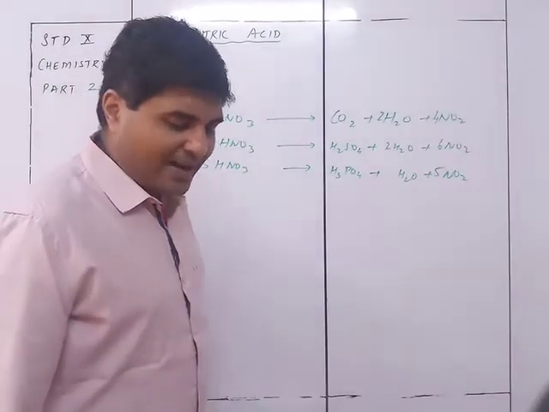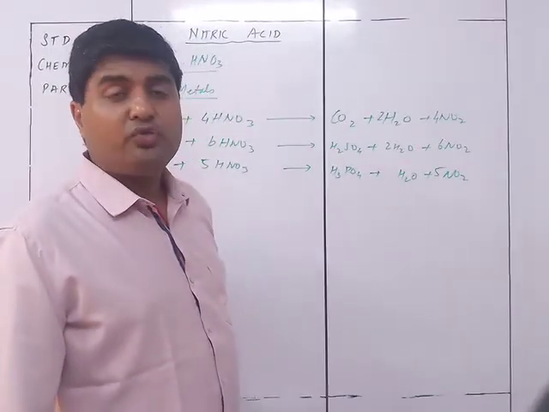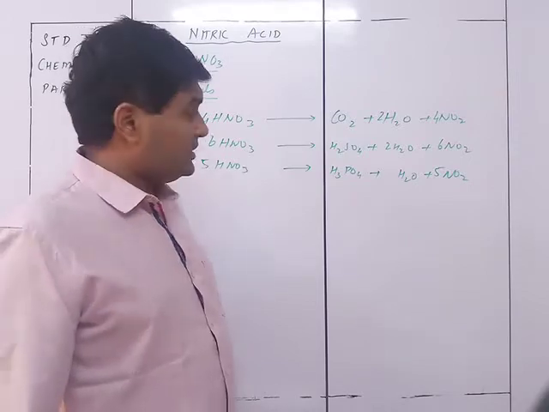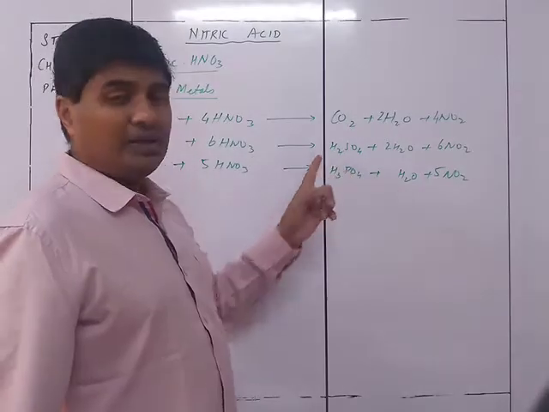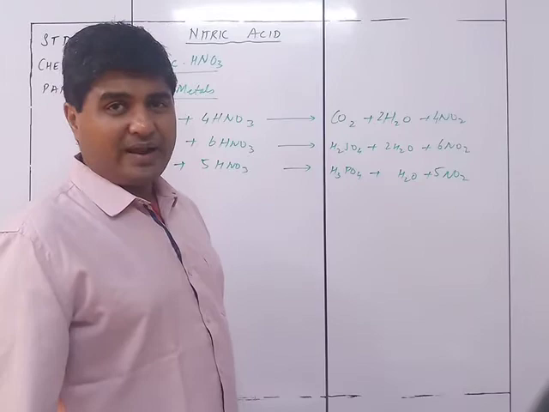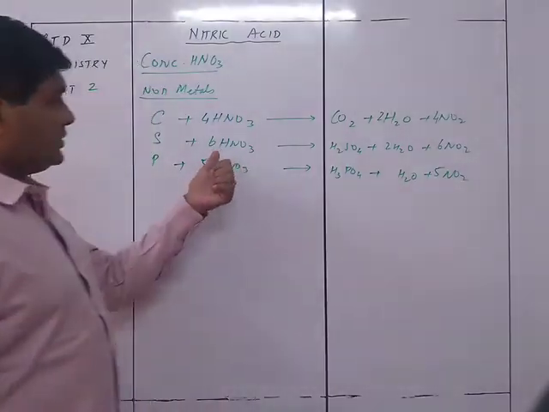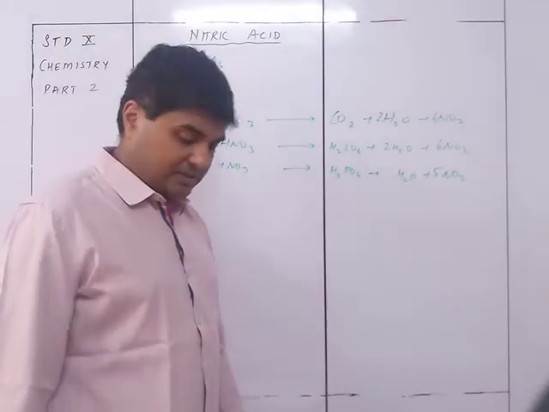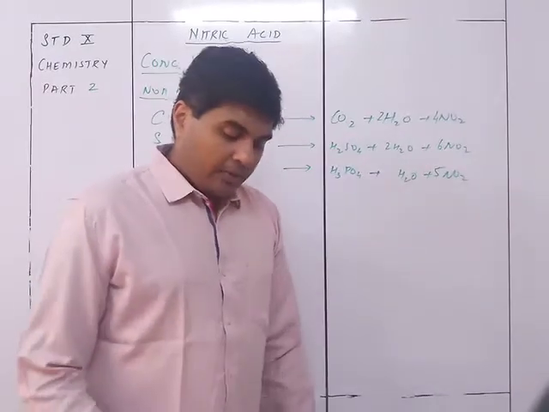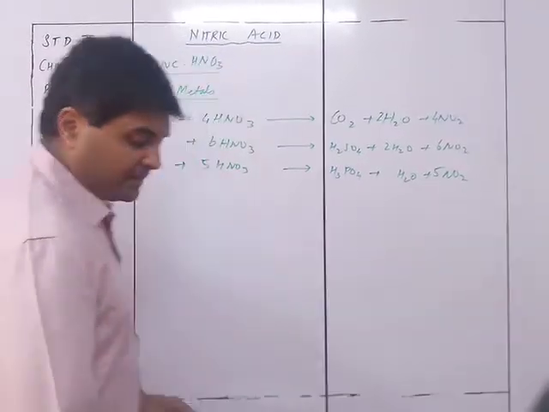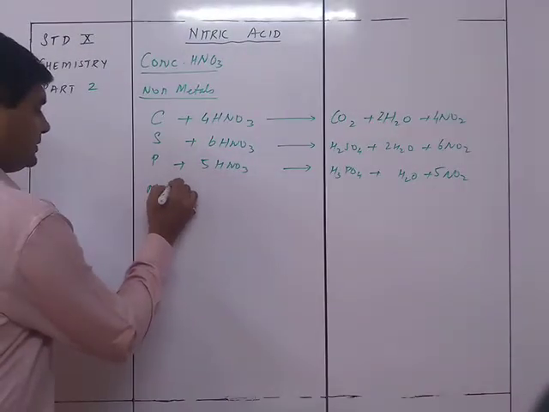Thus volatile nitric acid can be used for the preparation of non-volatile sulfuric acid. This is also going to be useful when we learn the chapter on sulfuric acid, because HNO3 can produce sulfuric acid. Now we come to the metals, which is different.